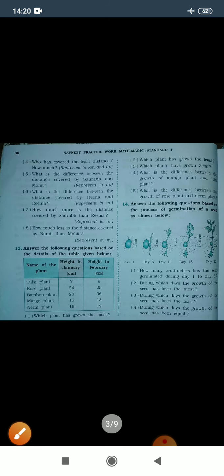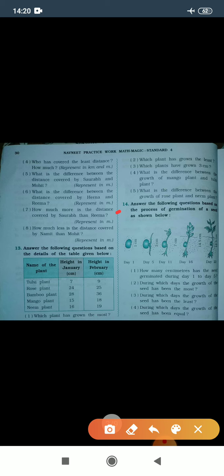Now question number 14. Answer the following questions based on the process of germination of a seed as shown below. See, the process is given here and the germination process, days and their growth in centimeter is shown. Let's see. Day 1 the growth of seed is 1 centimeter.